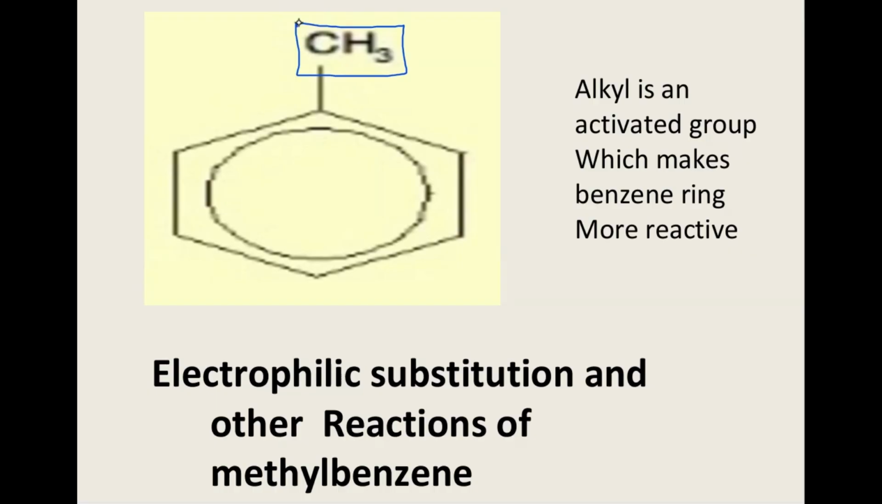If we talk about its molecular formula, we know that one hydrogen has been substituted by CH3. So, if we substitute one hydrogen, that means it is C6H5. And to this, if we add CH3, its molecular formula will be C7H8. So, this is the molecular formula for methyl benzene.